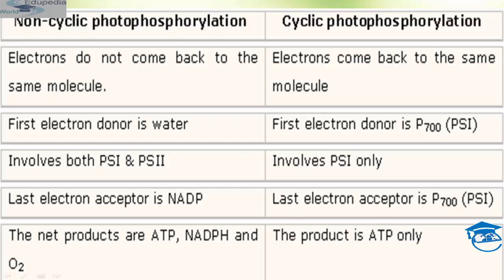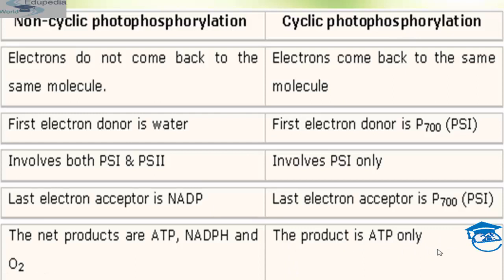The net products of non-cyclic photophosphorylation are ATP, NADPH and O2. The net product of cyclic photophosphorylation is ATP.